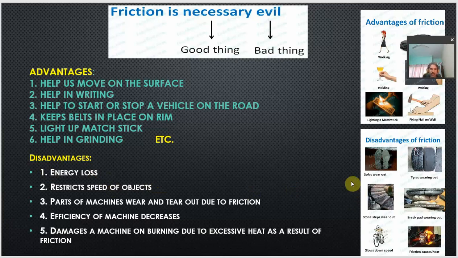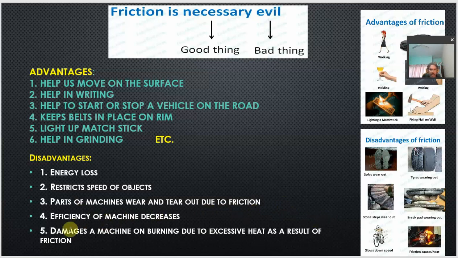Another is parts of the machine. For example, in factories where machines make use of different components, the parts of the machine just wear and tear out due to the friction, right. It is due to the friction that the efficiency of a machine decreases, or it is not 100%, because friction is something which opposes the working of the machine.